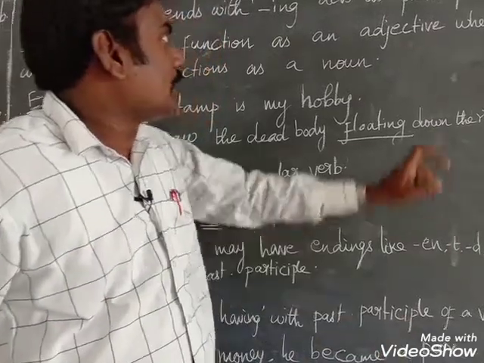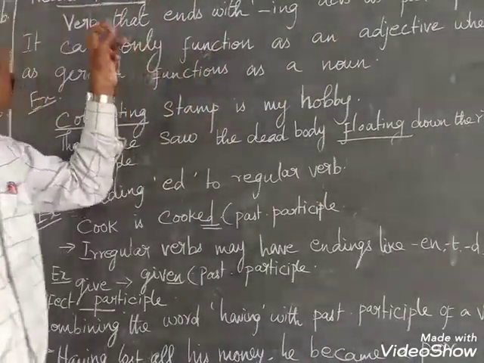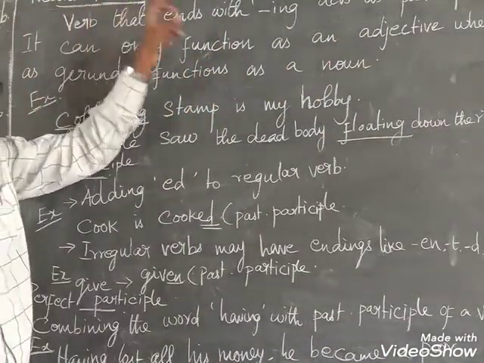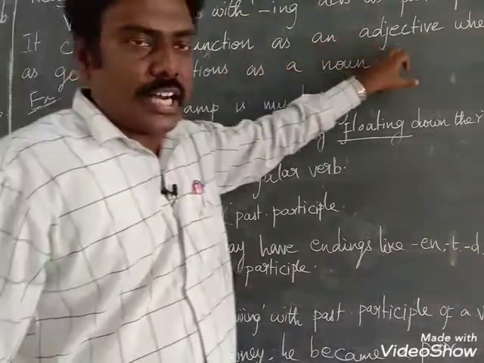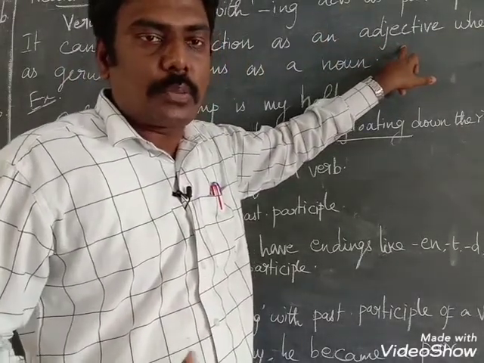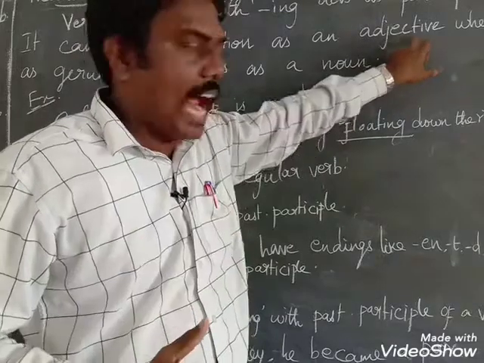So present participle can act only as an adjective.